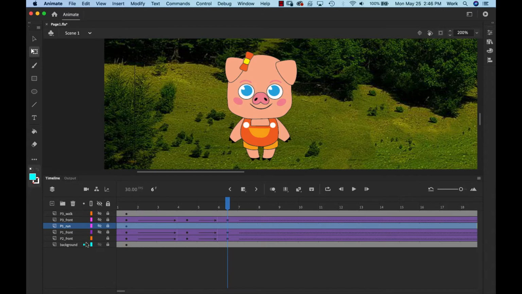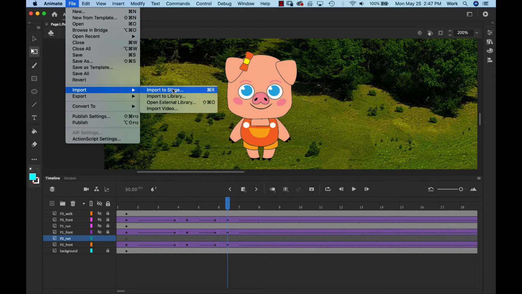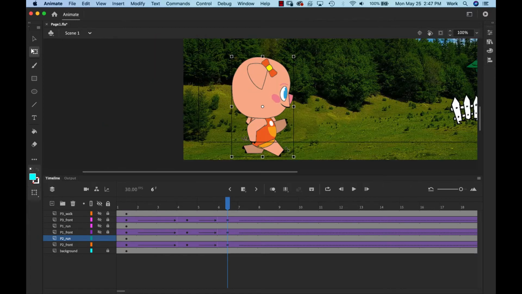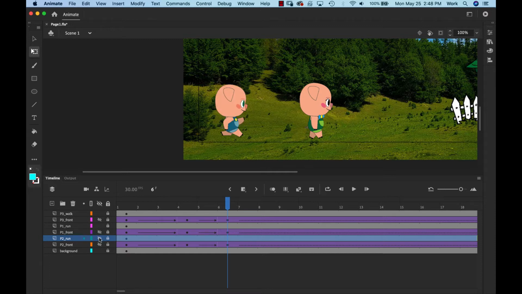So now we have the last one that we need to bring in. So this is your P2, and I'm going to create a new layer which goes right above the P2 front. When I had that selected, I create a new layer, it goes right on top, above the front. I'm going to name it P2 Run, and in that new layer I'm going to File, Import to Stage, and then I'm going to go to the P2. I'm going to look for the Run, Scale, and now I have my new poses that I'm going to swap out from the other. The next thing you need to do is I'm going to turn on the eye for those new poses. There's that walk, there's that run, there's that other run.